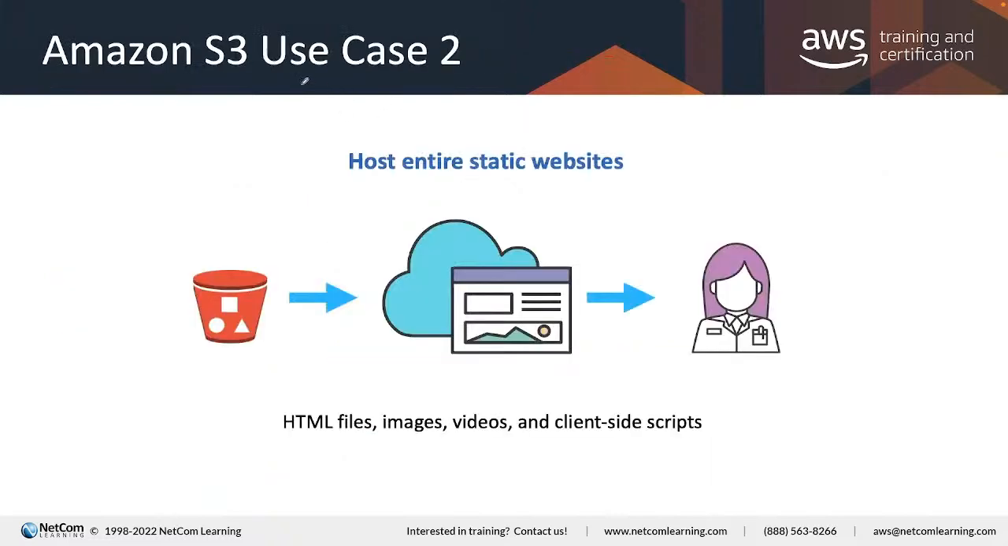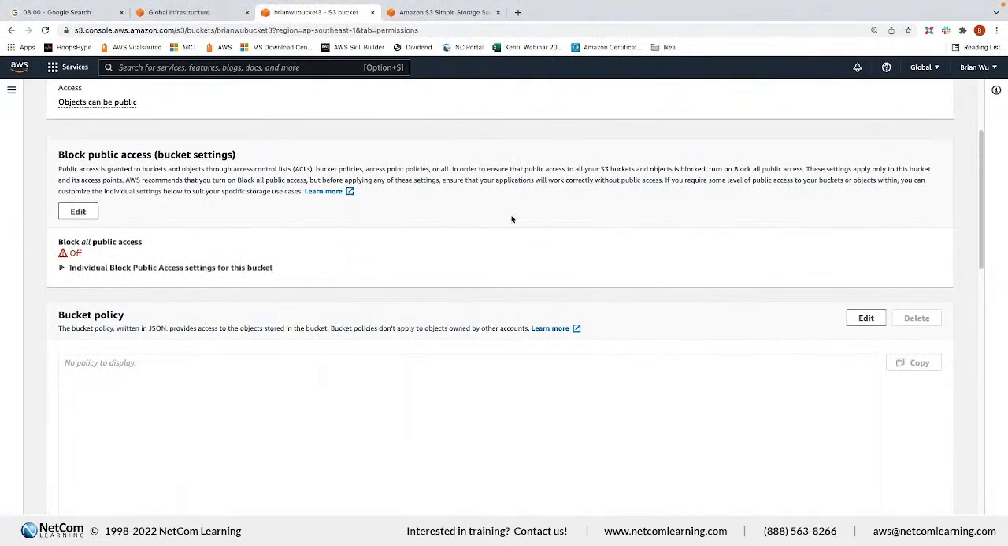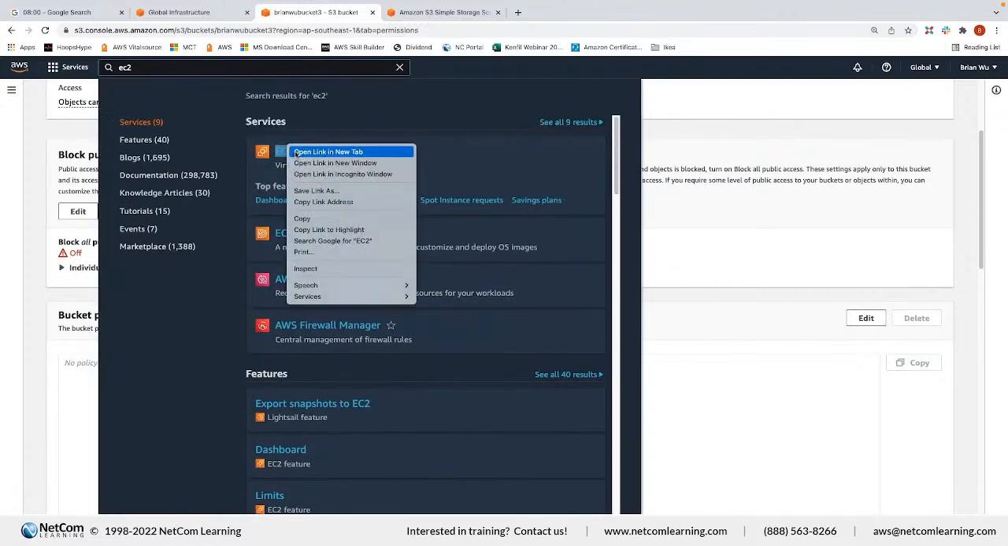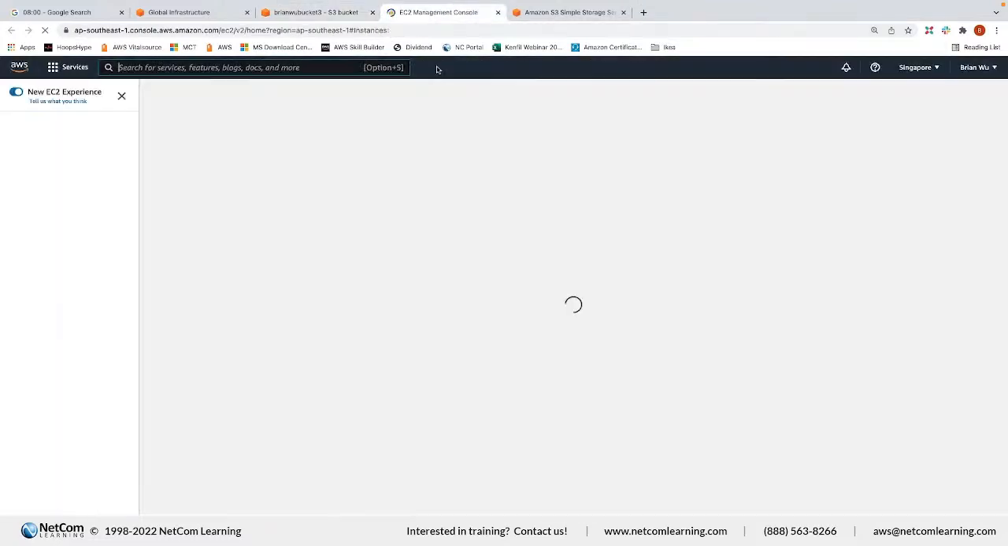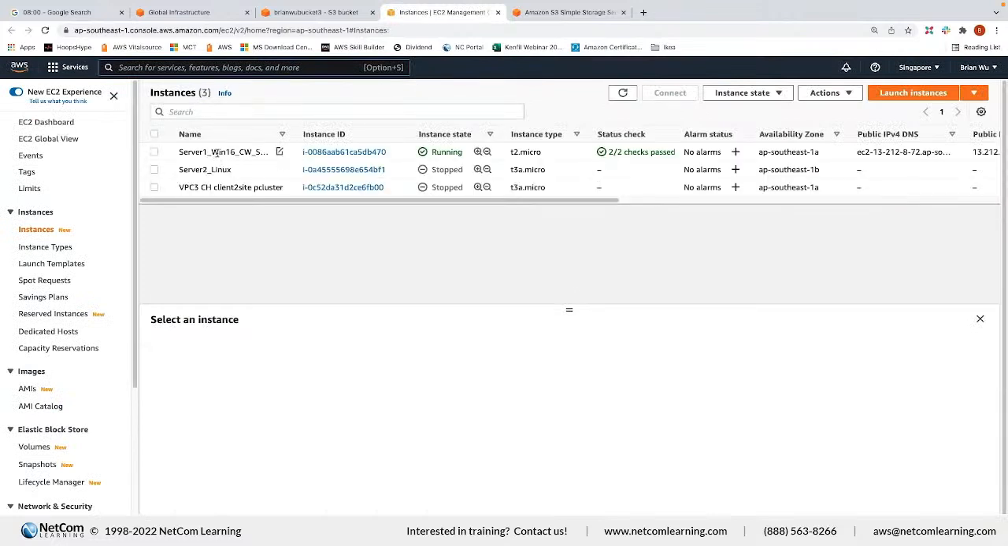And then another use case is a static website. As you can see, we can make a website by using EC2, the audio, the HTML, all from here. Actually, I can show you a demo here. Let me go to EC2. If I go to EC2 and then this machine, that's the IP address.